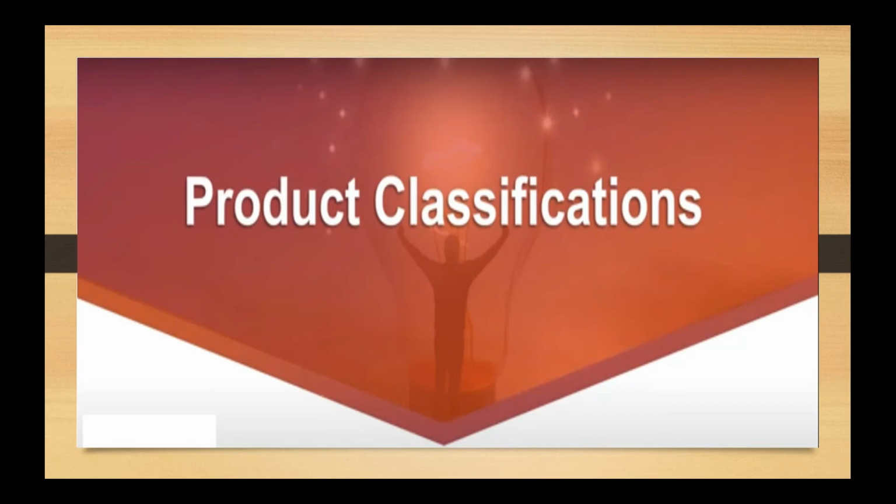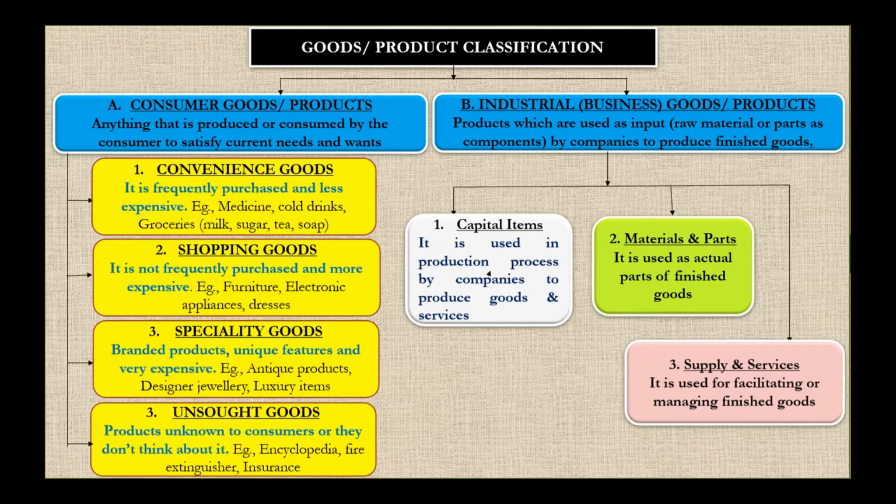This is called product classifications. How are our products classified? So, the products are being classified into two categories based on the usage of the product. If the product is going to be consumed by the consumer to satisfy his needs and wants, we call it consumer goods or consumer products.